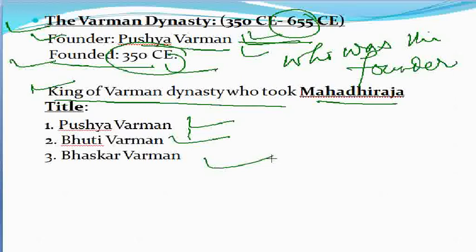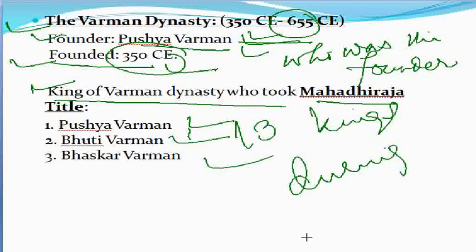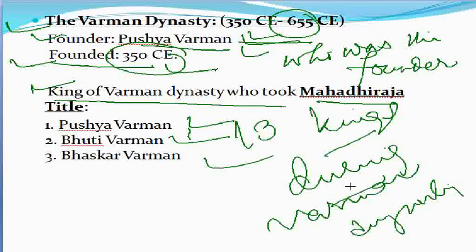It is believed that there were 13 kings during the Varman dynasty, and most importantly, for the exam point of view, we have to know some facts about Bhaskar Varman, one of the greatest rulers during the Varman dynasty.